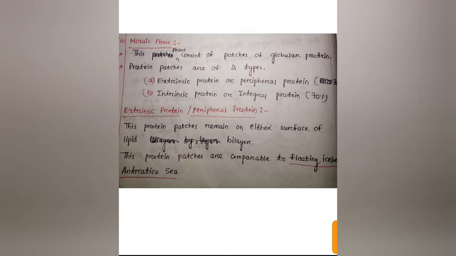These protein patches remain on either surface of the lipid bilayer, which are externally present, and these protein patches are comparable to floating icebergs of the Antarctica Sea. As these are present like patches in nature, they are referred to as floating icebergs present in the Antarctica Sea.